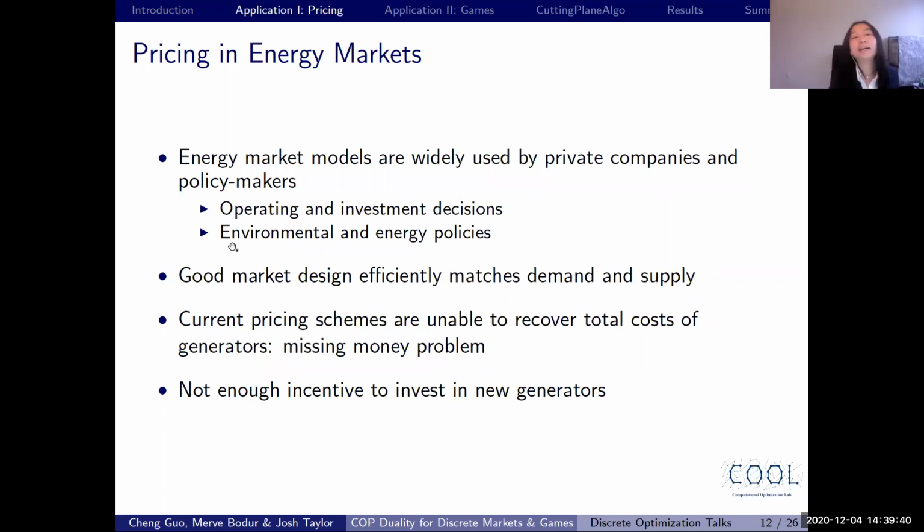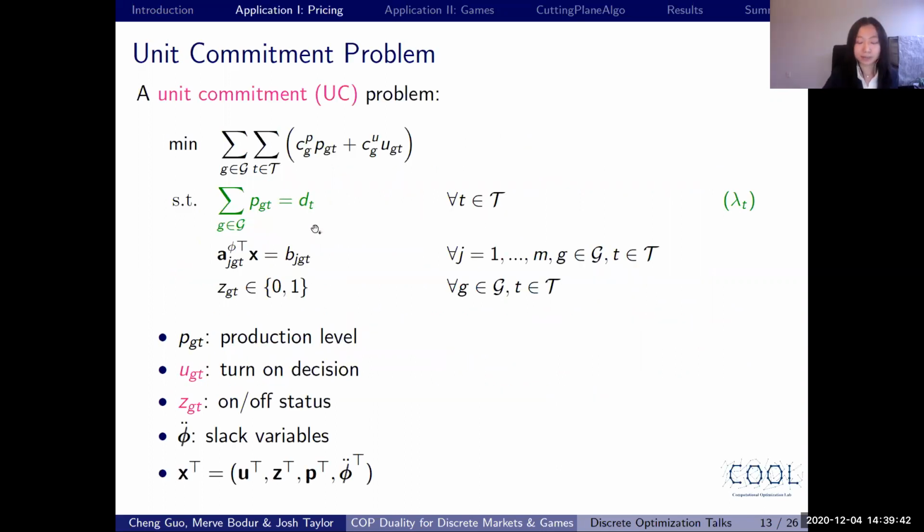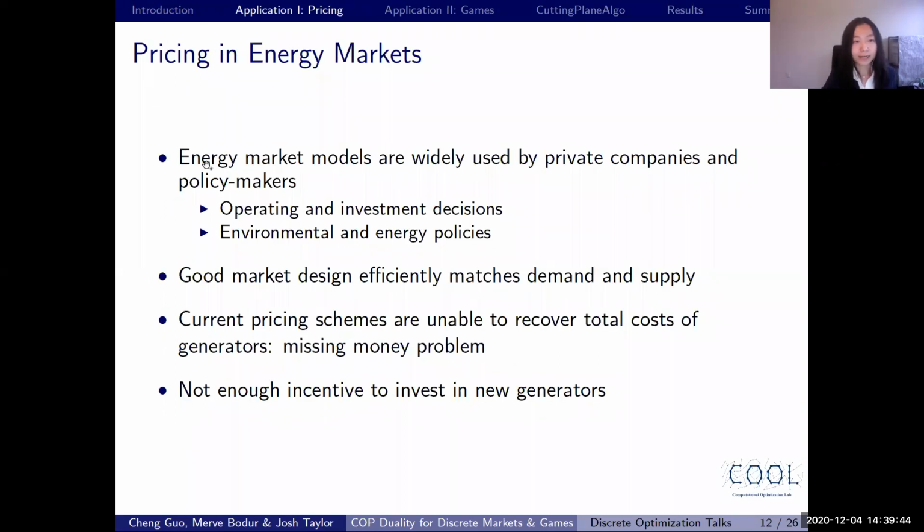So why do we care about pricing problems in energy markets? We care about it because energy market models are widely used by private companies and policymakers to make operating and investment decisions, as well as environmental and energy policy decisions. If we have a good market design, then we should be able to efficiently match the demand and supply, which means we should not have oversupply or undersupply of the goods.